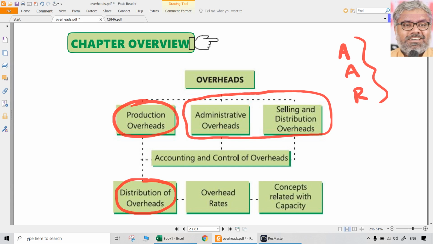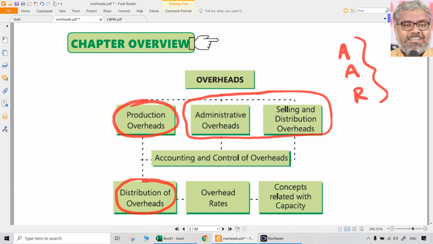So what happens with these types of expenses, which are incurred over and above the direct material cost and direct labor cost? There will be indirect materials and indirect labor expenses. Also, there could be some other expenses which are not directly attributable to the production process, though they have a relationship with it.